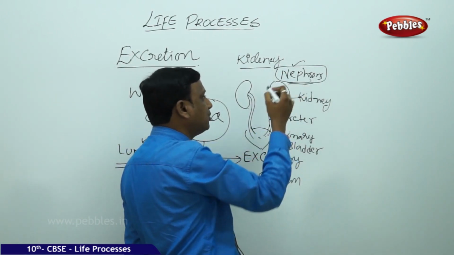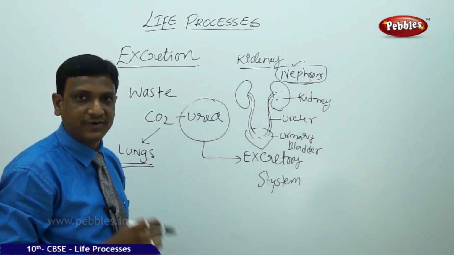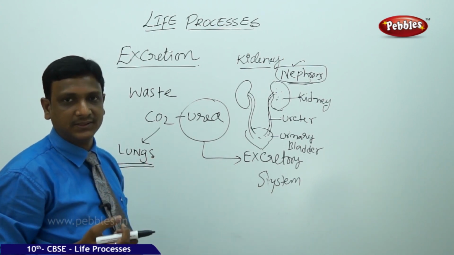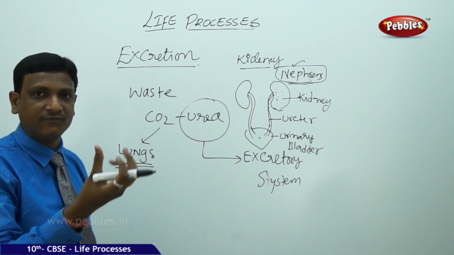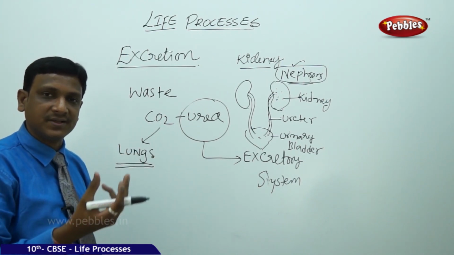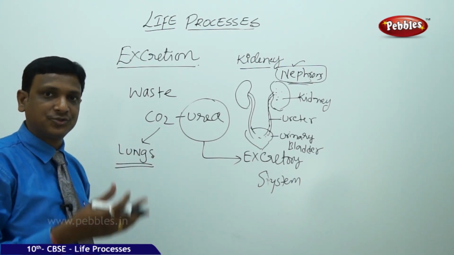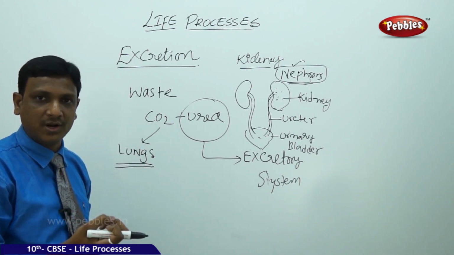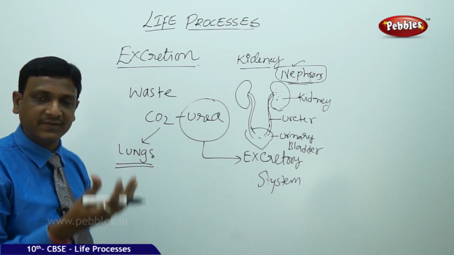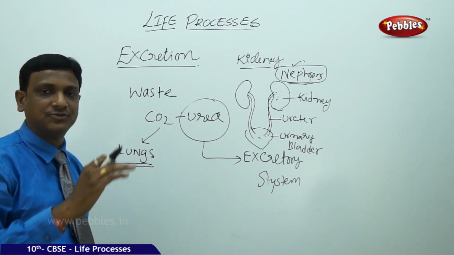What is a nephron? Nephron is a unit of the kidney. What is the function of the nephron? To filter the blood. What does it filter? It removes the urea. Along with the urea, some water and some salts are absorbed. But reabsorption takes place. Whatever waste is absorbed, the waste is kept back, and the water is reabsorbed.